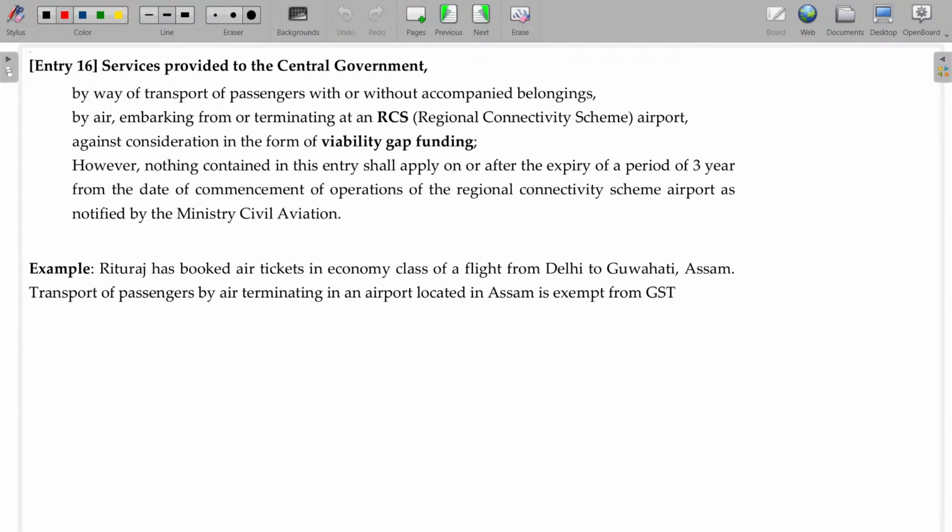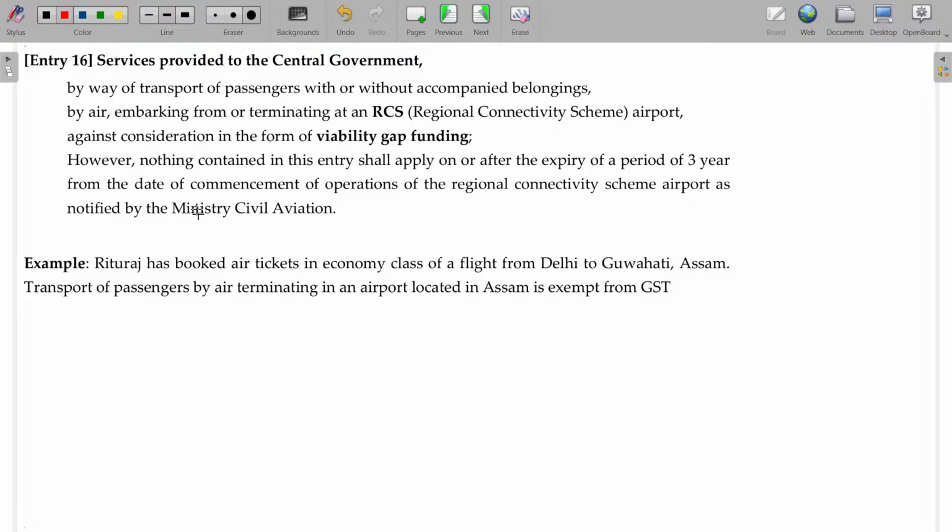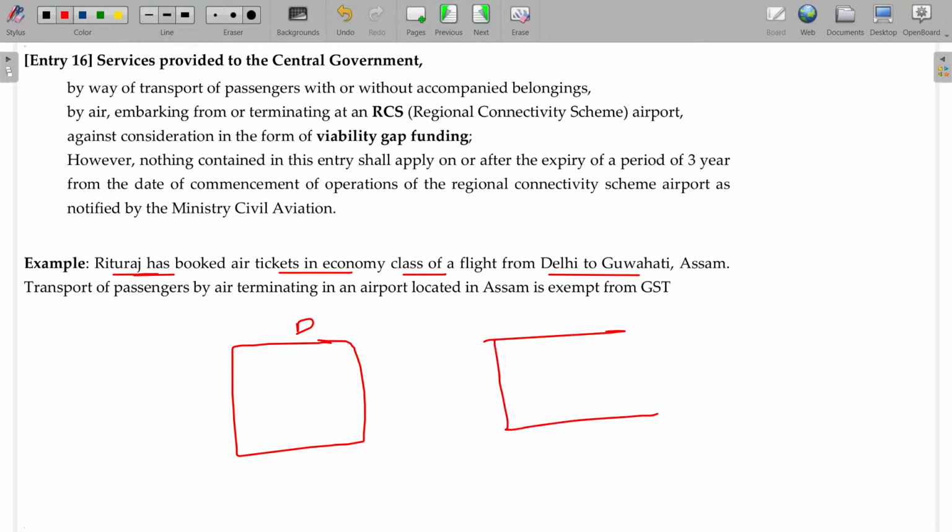Now, services provided to central government. Okay, X renders service to, let's see here. Ritu Raj has booked air tickets in economy class of a flight from Delhi to Guwahati, Assam. So here is an airport, here is an airport.